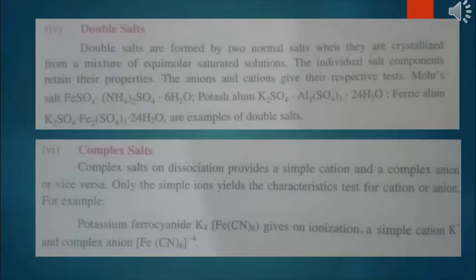Complex salts. Complex salts on dissociation provide a simple cation and a complex anion or vice versa. Only the simple ions yield the characteristic test for cation or anion. For example, potassium ferrocyanide gives on ionization a simple cation and a complex anion.